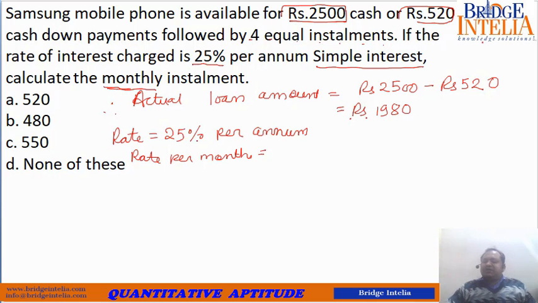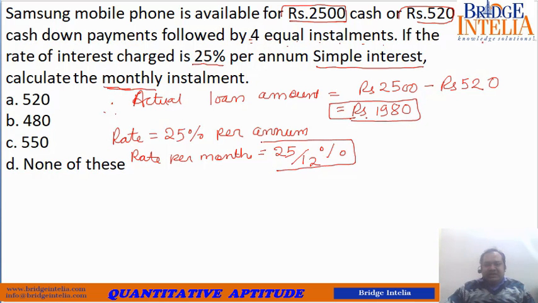So 25% for the entire year. So for 1 month, 25 by 12%. Fine. So we are paying this back in 4 equal installments. So effectively speaking, we took a loan of this much. We have to pay back an interest of this much per month.